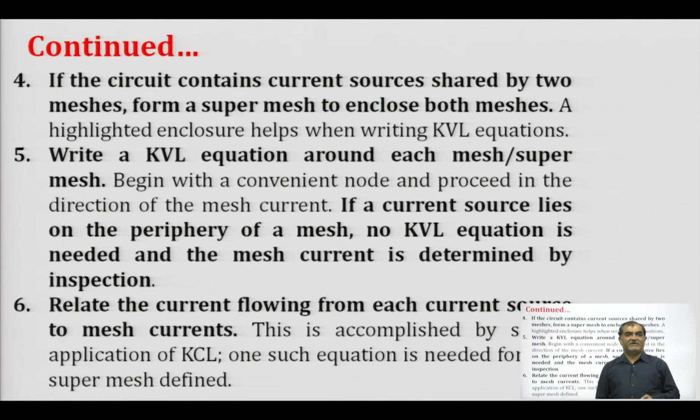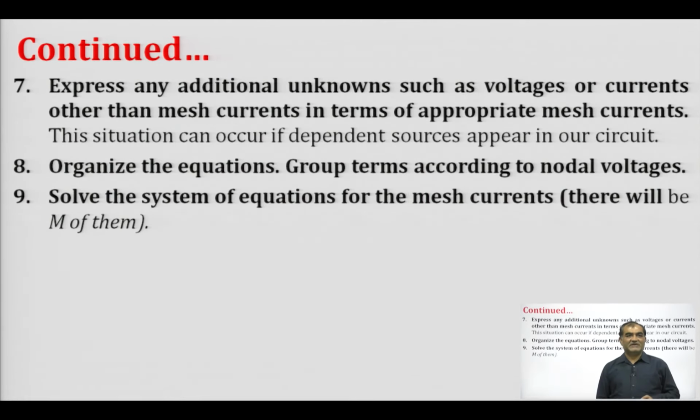Then we write down KVL around each super mesh, and then we relate the currents from each current source to a mesh current. Finally, we find out if there are additional unknowns, that is voltage or current around that mesh, so that we can express them in terms of appropriate mesh currents. Then we organize the equations and solve this system of equations to obtain the mesh currents.